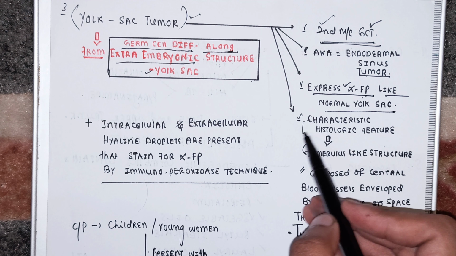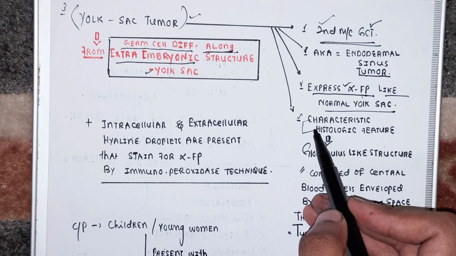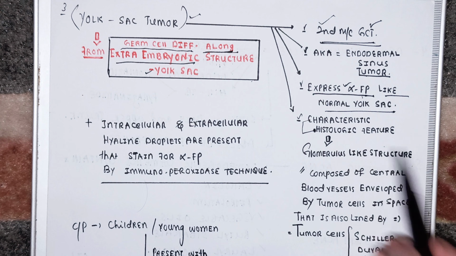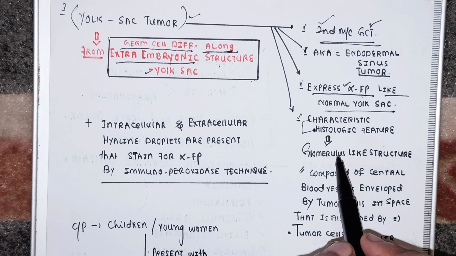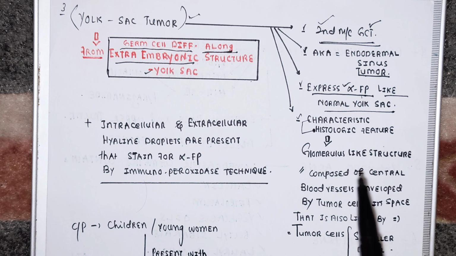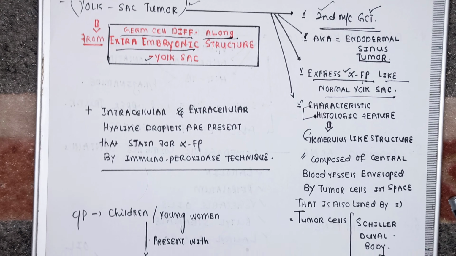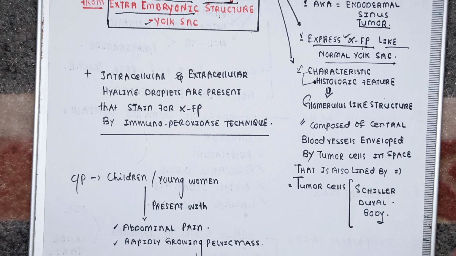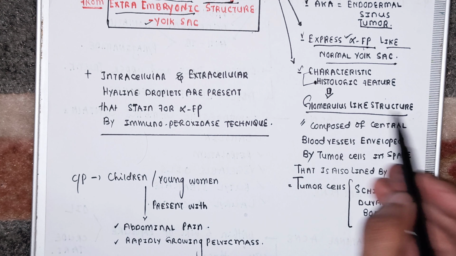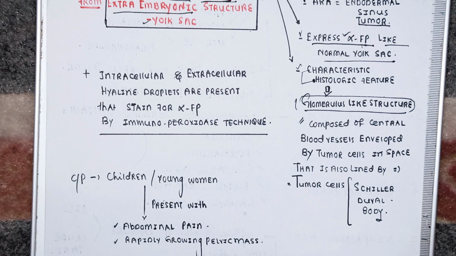And a very important histologic feature of the yolk sac tumor that is very characteristic: if you find this feature in any tumor, then it is for sure a yolk sac tumor. What is this feature, beta? This feature is only present in the yolk sac tumor. Let me explain first what this feature is. There is actually the formation of glomerulus-like structures in the yolk sac tumor. How does a glomerulus appear in the normal nephron of the kidney?